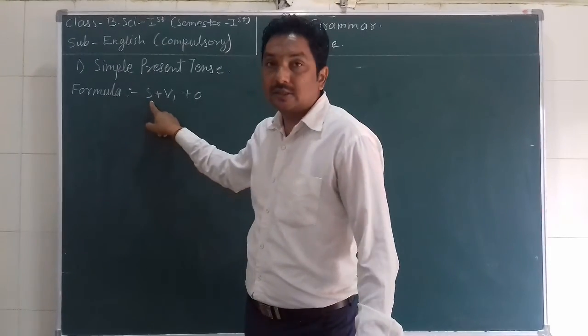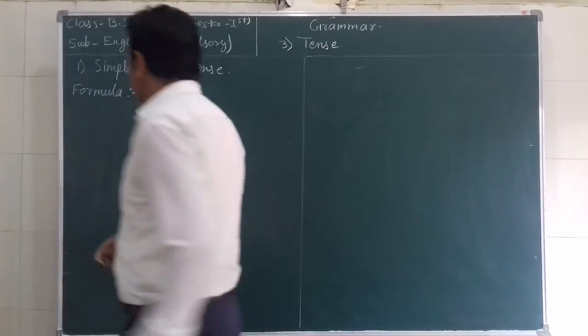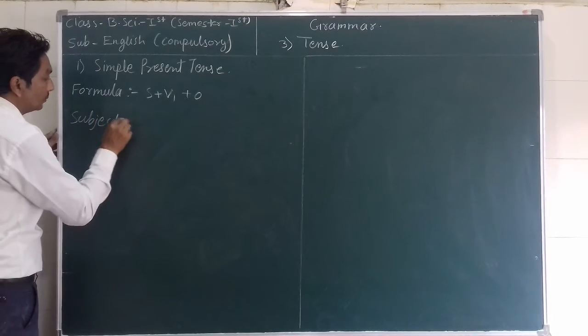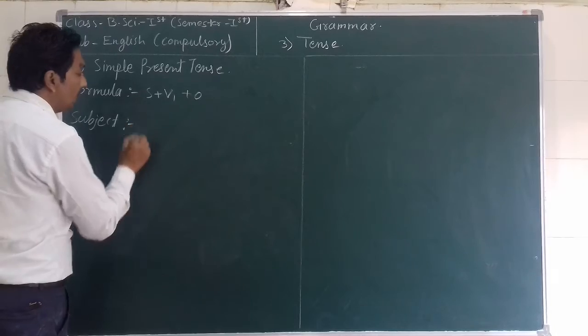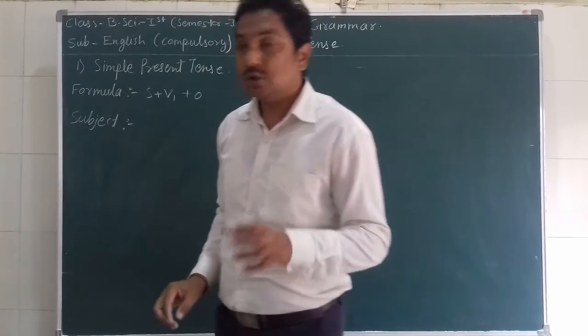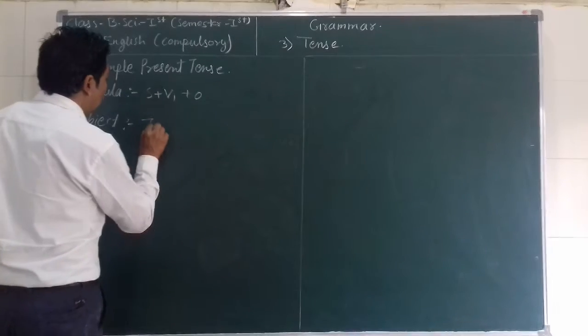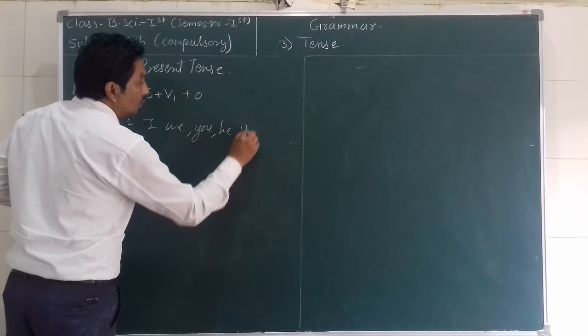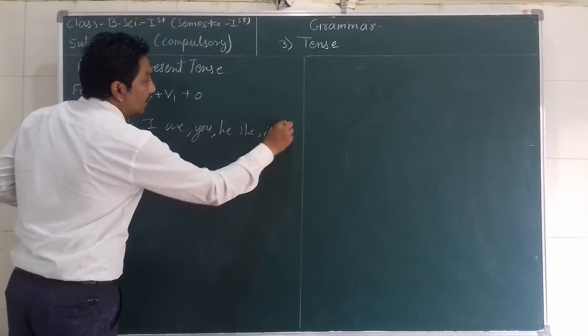S means subject. What are the subjects? Look at the board. Any pronoun or noun could be the subject of the sentence: I, we, you, he, she, it, they.